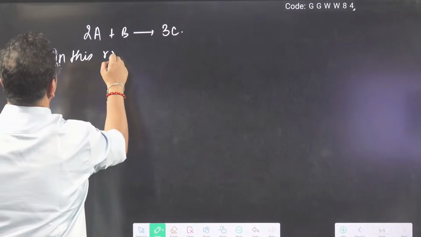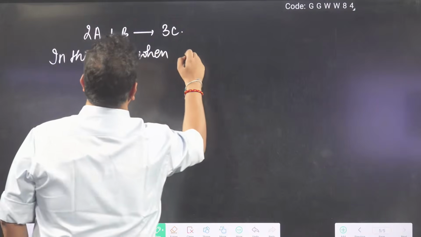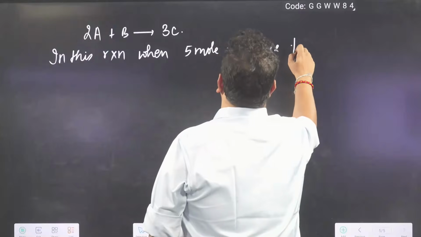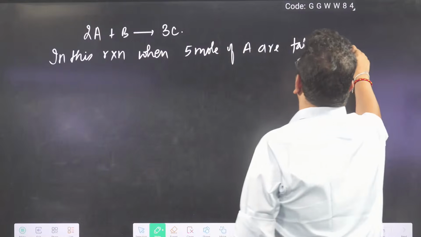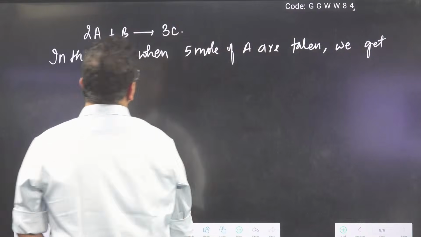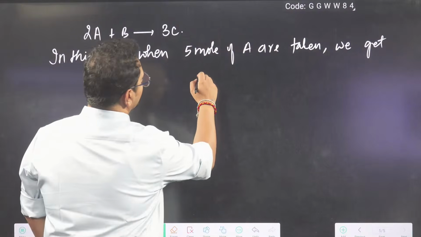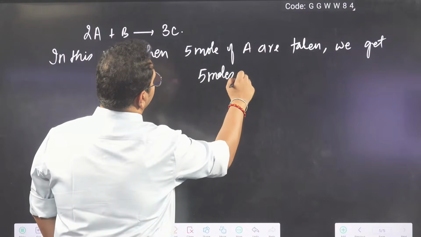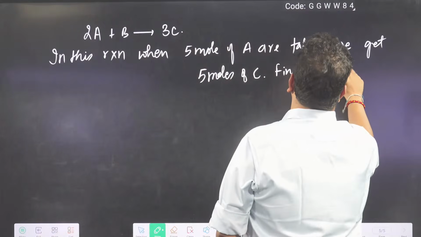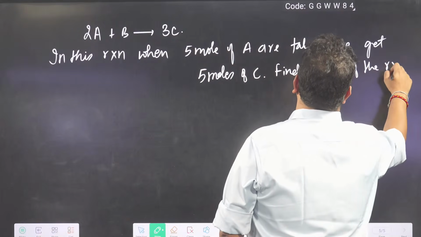In this reaction, when 5 mole of A are taken, we get 5 moles of C. Find percent yield of the reaction.